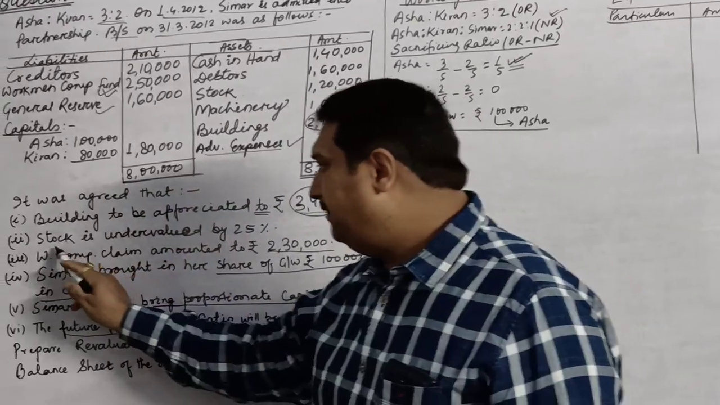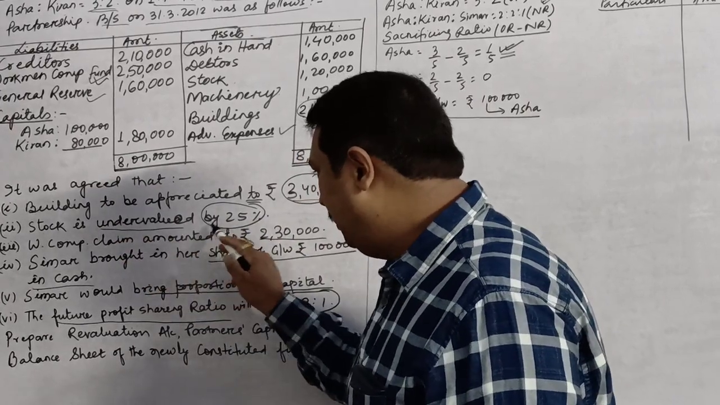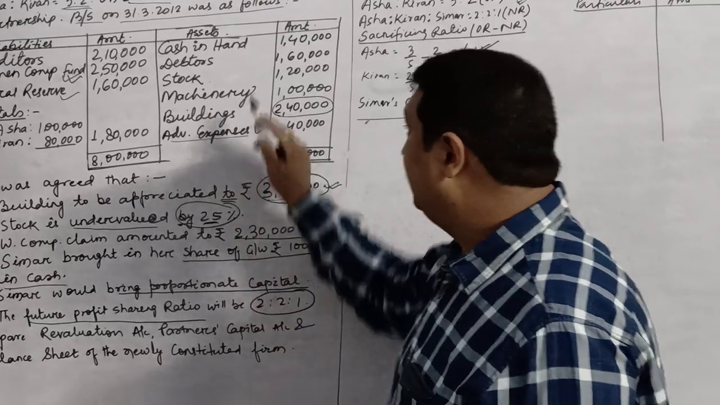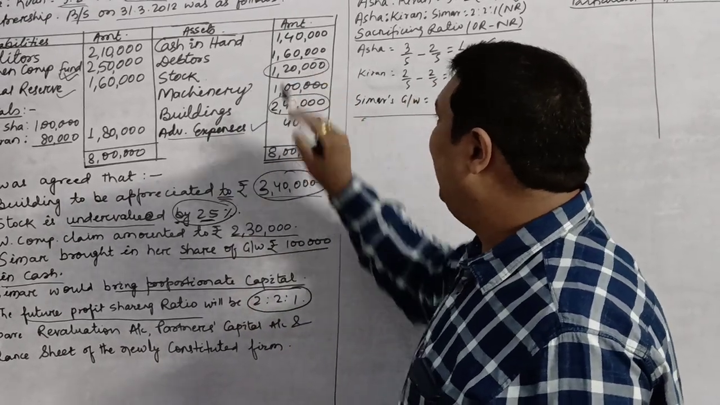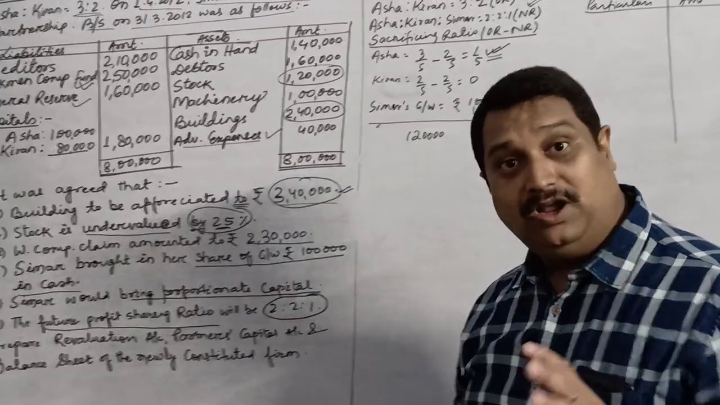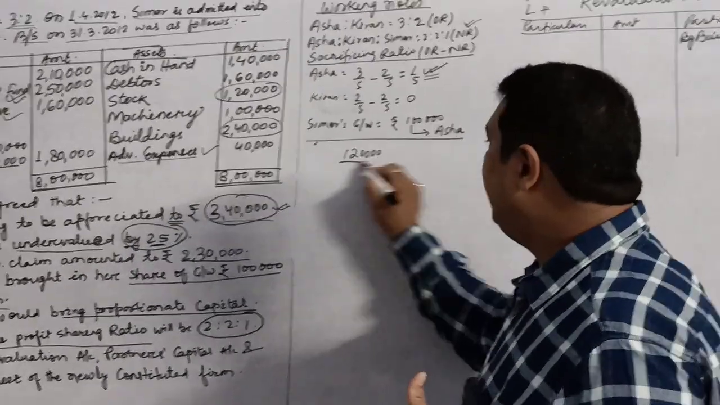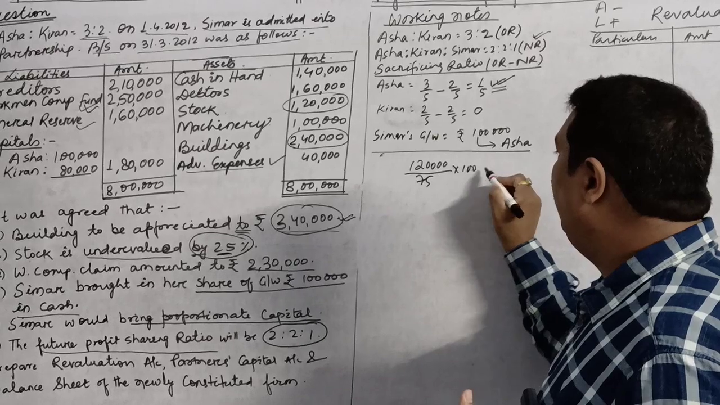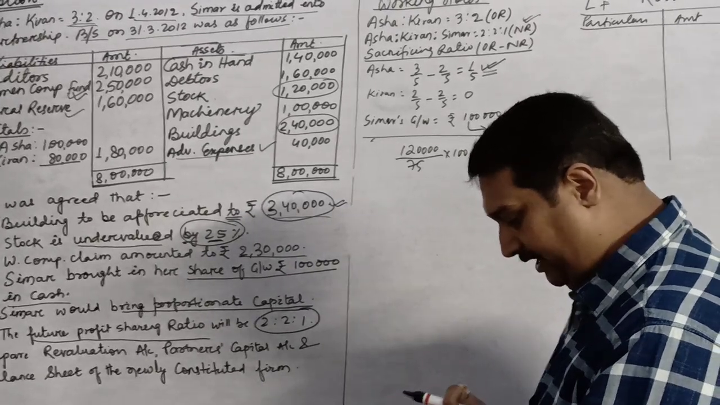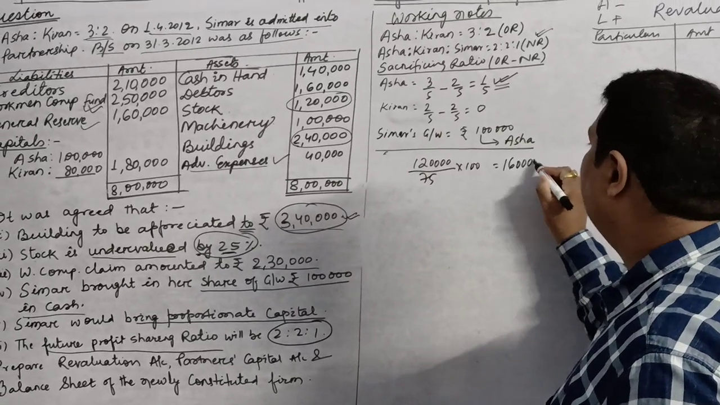Then the second item is the stock is undervalued by 25%. Undervalued by, there is no amount, there is a percentage given. That means the stock which is shown over here, 1,20,000, is 25% less than the actual value. So it is representing only 75%. So what will be the value of 100%? If you calculate, you have 1,20,000 divided by 75%. The actual value is 1,60,000.